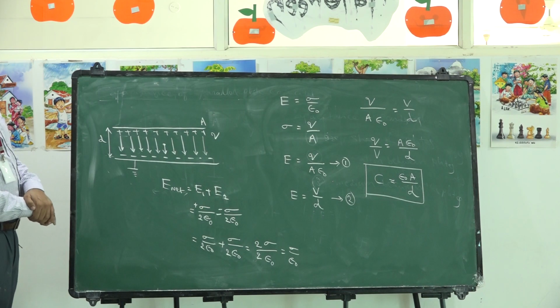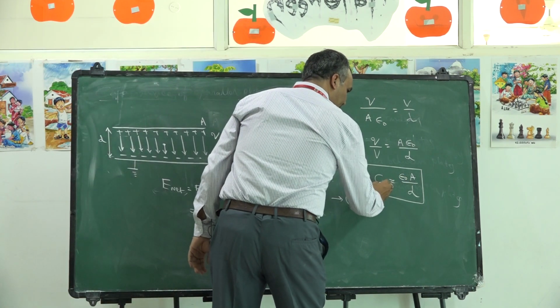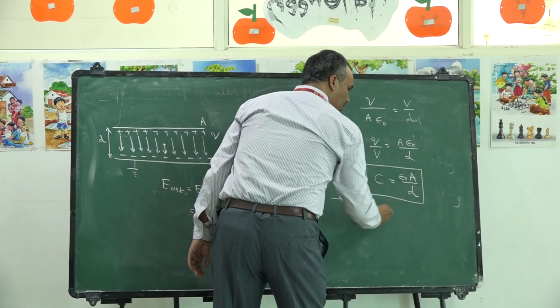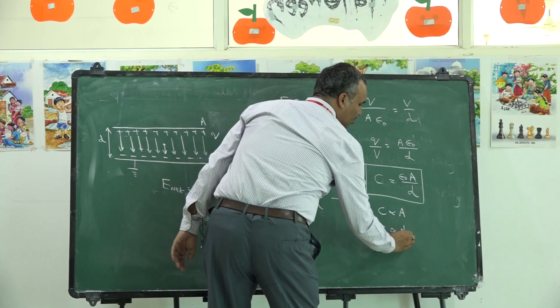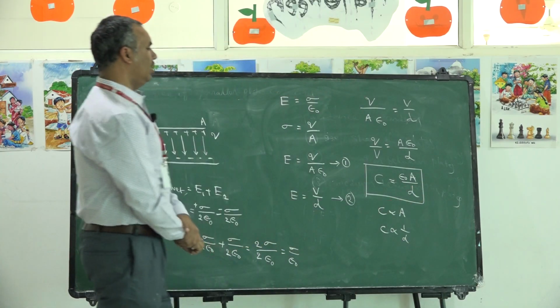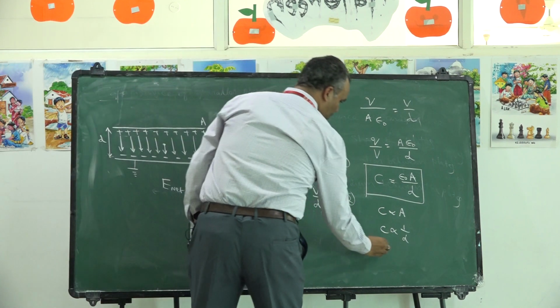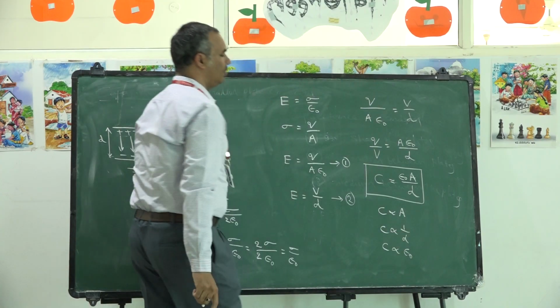Capacitance of parallel plate capacitor. Clearly, C is directly proportional to the area of each plate, inversely proportional to the separation between the plates, and C is also proportional to epsilon naught.